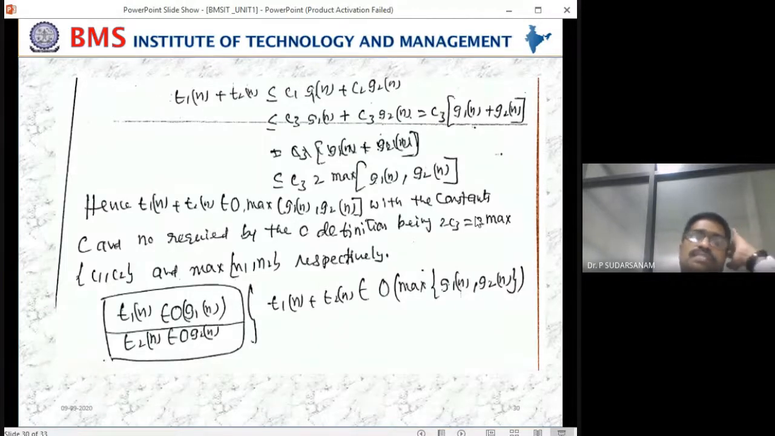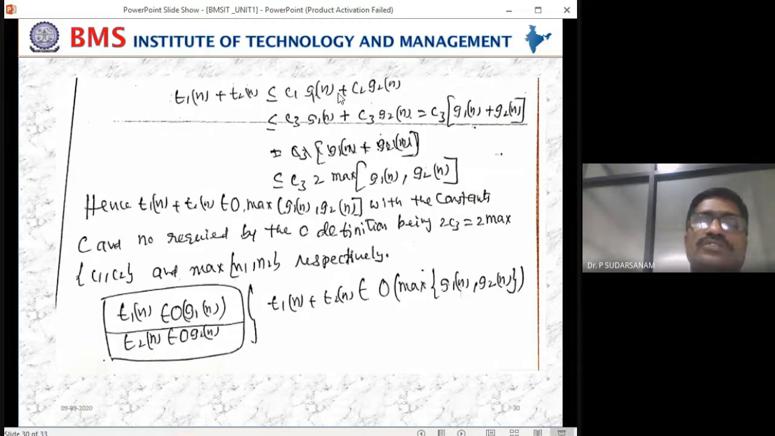Right. Now just listen, then you can copy it. On the left hand side, T1 of n plus T2 of n, we have to add. That is less than or equal to, by the definition you have written for the first one, C1 G1 of n. On the left hand side you have added T1 plus T2. On the right hand side, also added C1 G1 of n plus C2 G2 of n. That is the first statement.